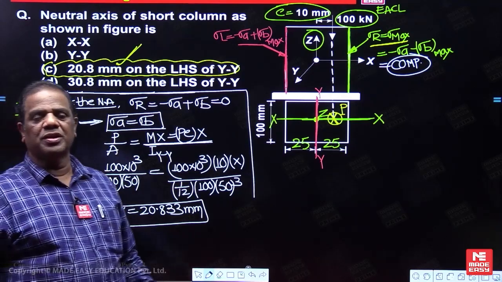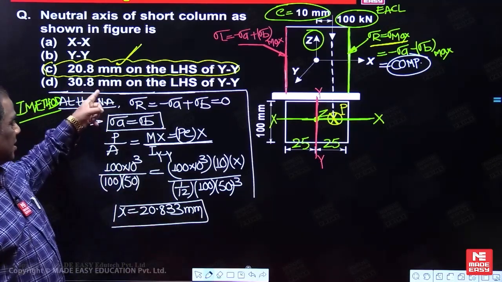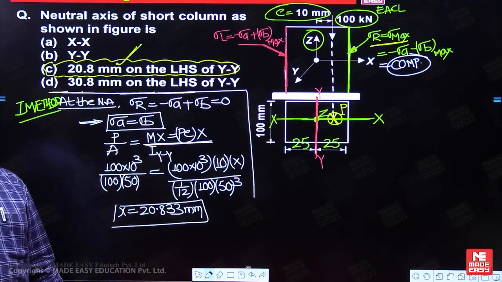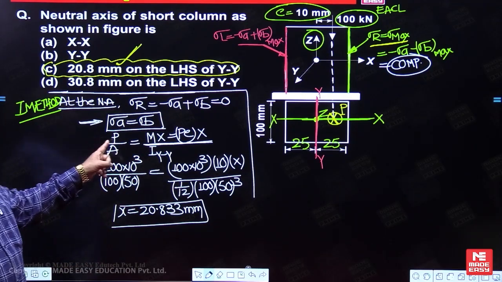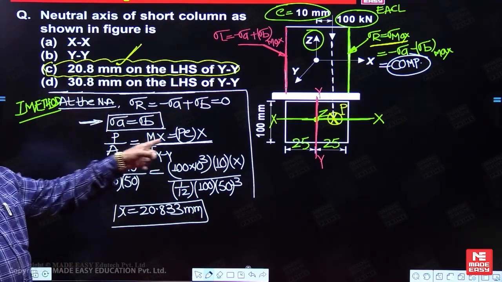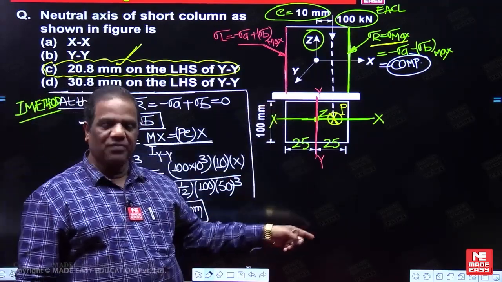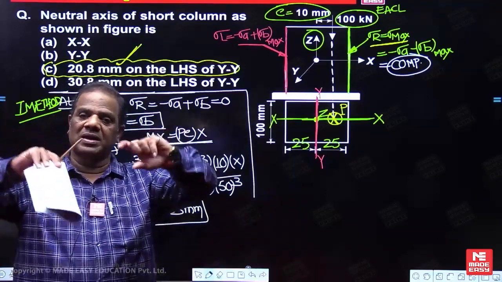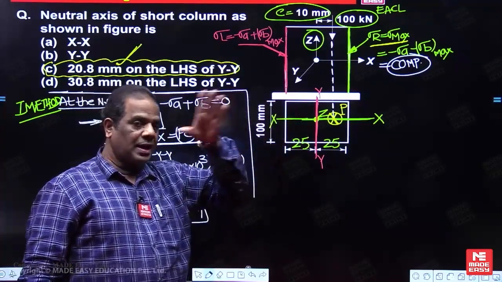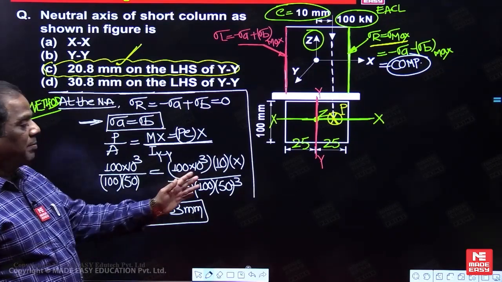But the other method we can do now. We can use the similar triangles, resultant stress variation. This is one method whenever you are asked for the neutral axis. This type of question is never asked; only in one of the DRDO papers this question was given. So whenever you are asked for the neutral axis, when both the loads are acting simultaneously, directly equate the axial and bending stress. But when bending moment is acting alone, which one is the neutral axis now? YY. When both are acting simultaneously, neutral axis never coincides with YY. It will be either on the left side or right side. Here you are getting it on the left side at a distance of 20.83 mm.